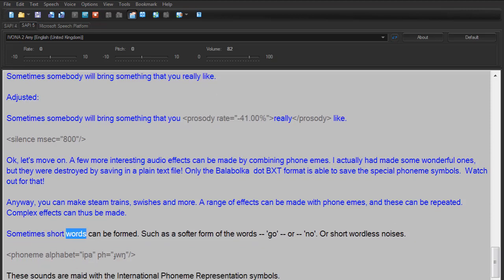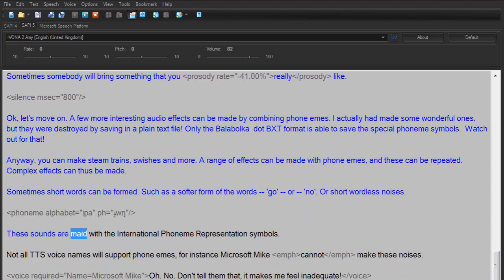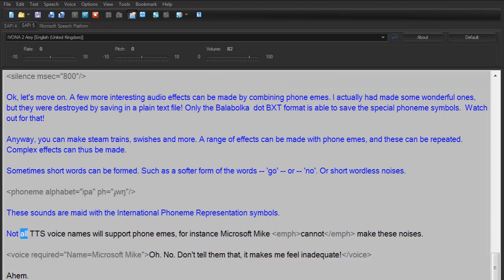Sometimes short words can be formed, such as a softer form of the words go, or no, or short wordless noises. These sounds are made with the international phoneme representation symbols. Not all TTS voice names will support phonemes. For instance, Microsoft Mic cannot make these noises.